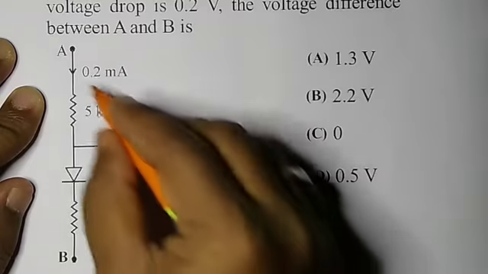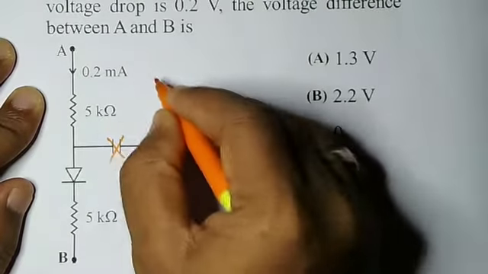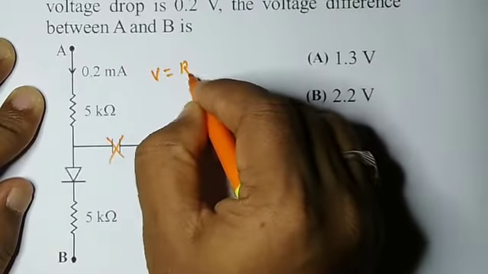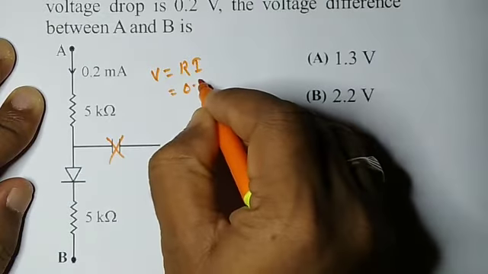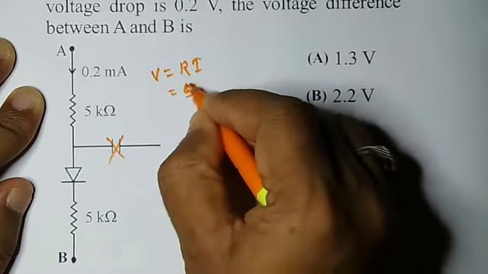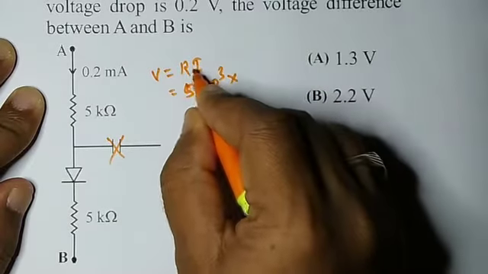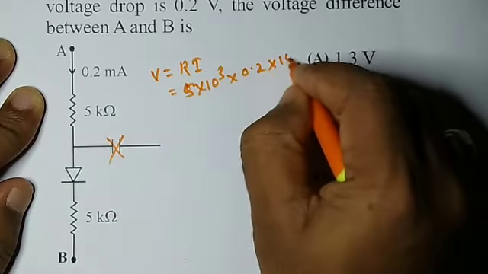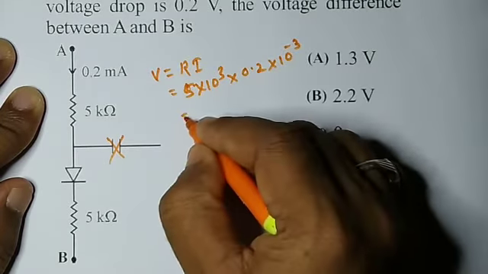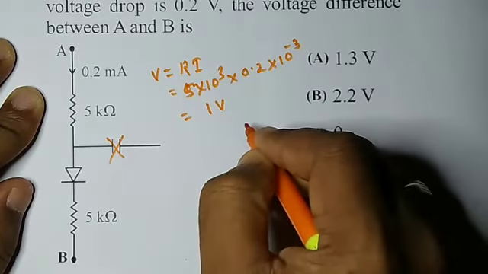So the potential drop across this is V equals Ri, which is 5 into 10 power 3 into 0.2 milli, that is 10 power minus 3. After solving this, I will get 1 volt.